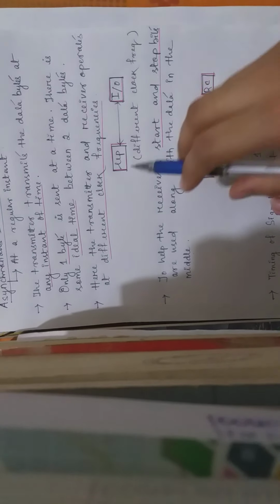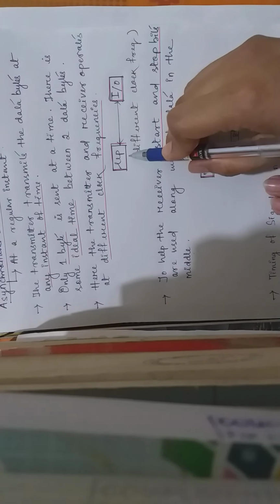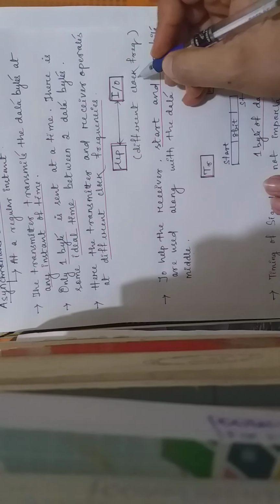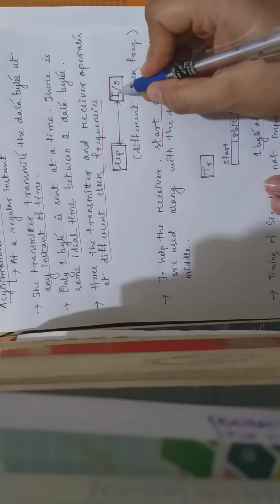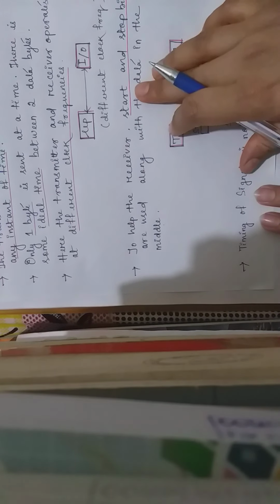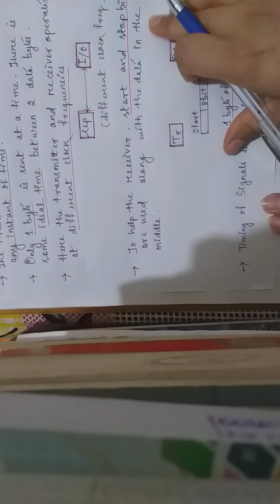Suppose we take an example here. Suppose this is the microprocessor and this is the input output device. Here they have different clock frequencies, but data can be transmitted. And to help the receiver, the start and stop bits are used along with the data in the middle.